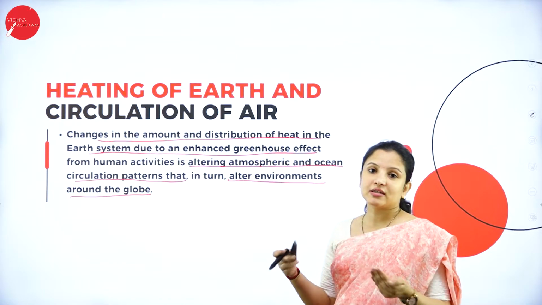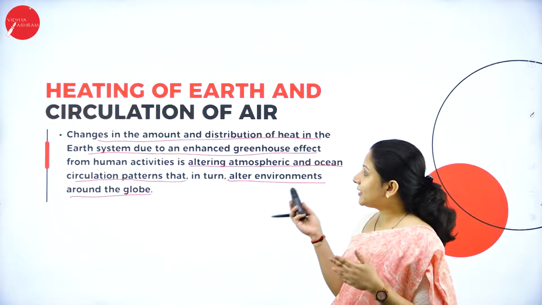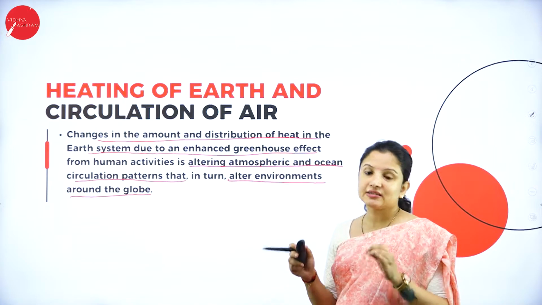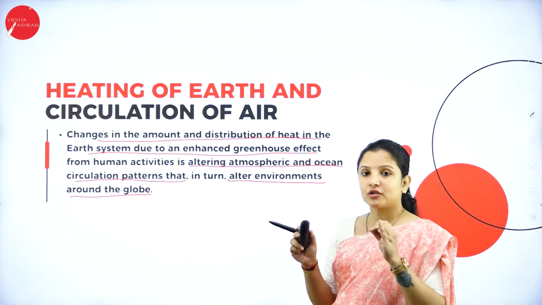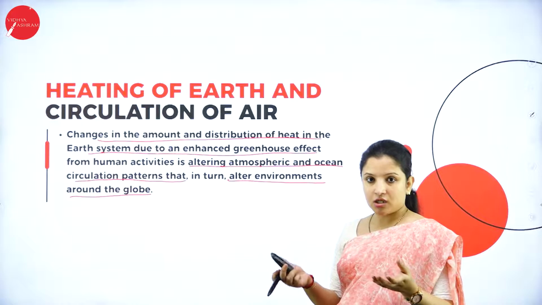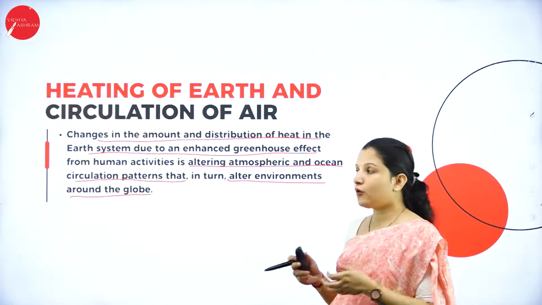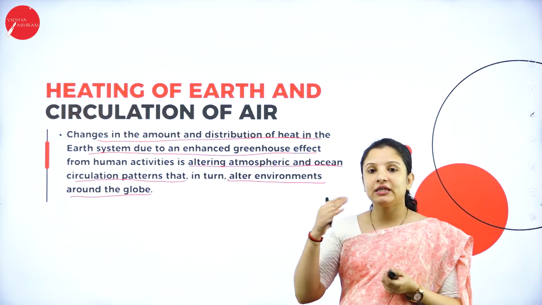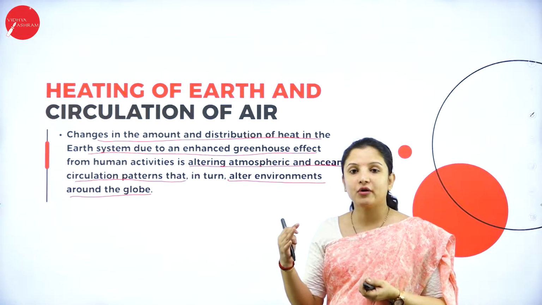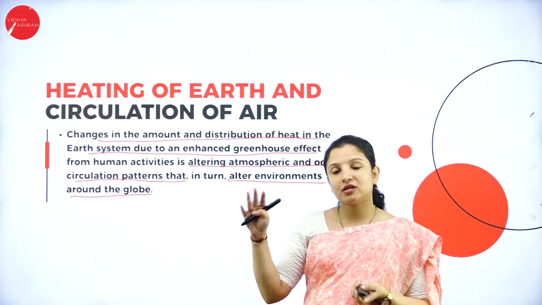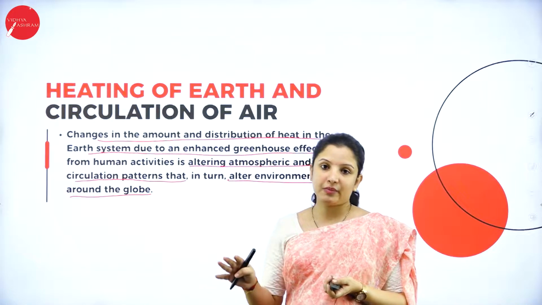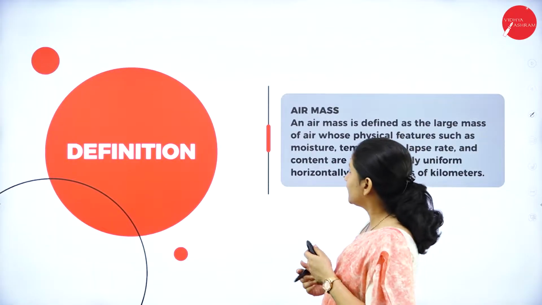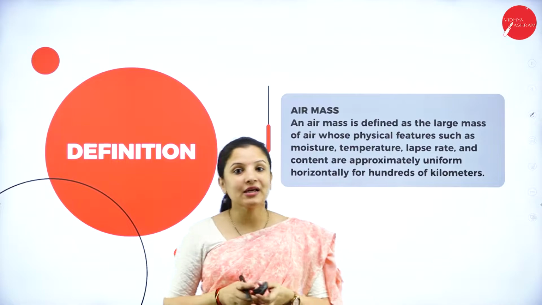So variations in the climate pattern will occur mainly because of human intervention, especially because of the increase in greenhouse gases, which is causing excess heating of the earth, or which is causing global warming. So therefore, the correct circulation of the air and the heating of the earth is very important if a normal climatic or environmental condition has to be maintained on the earth. So this is about heating of earth and circulation of air. So next, let's study about air mass.